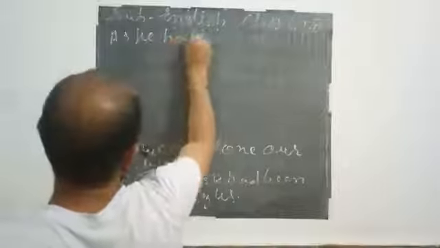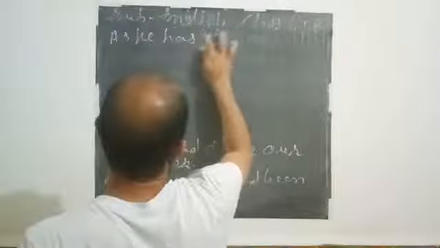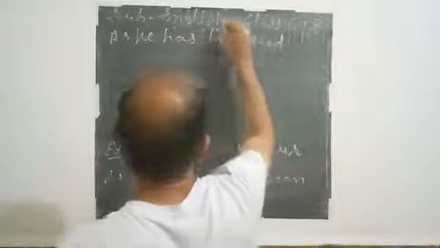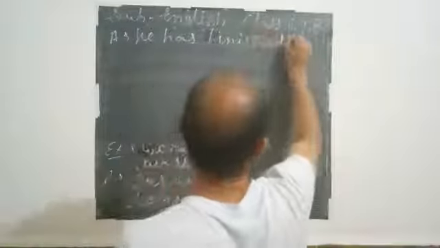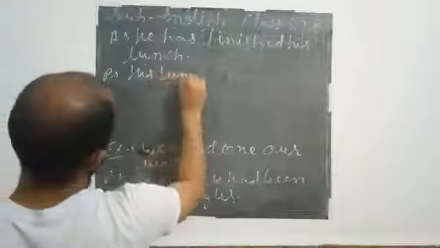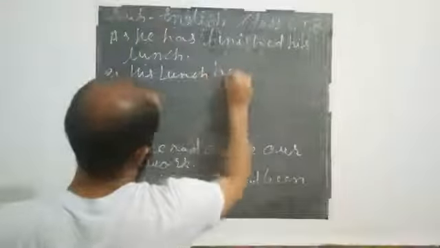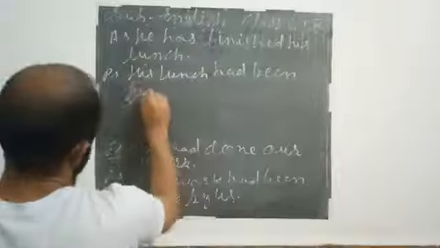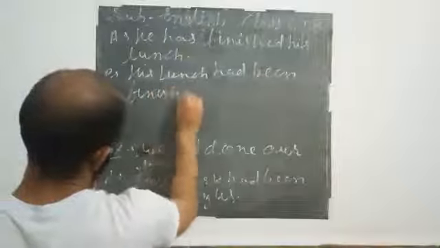And a further example, he had finished his lunch. And the passive of this sentence, his lunch had been finished.